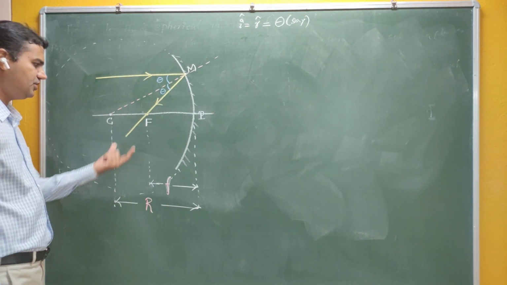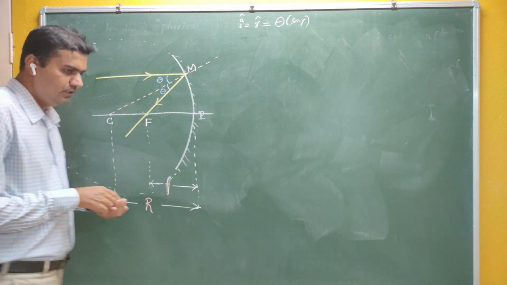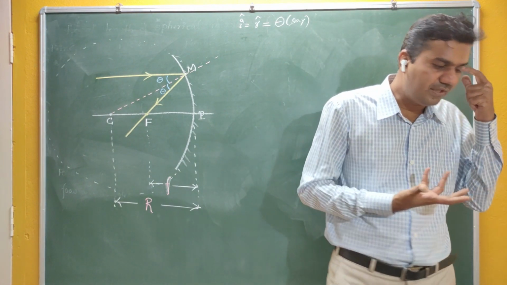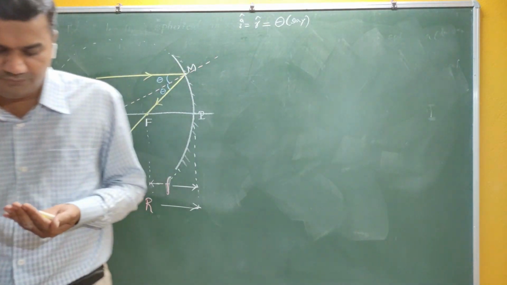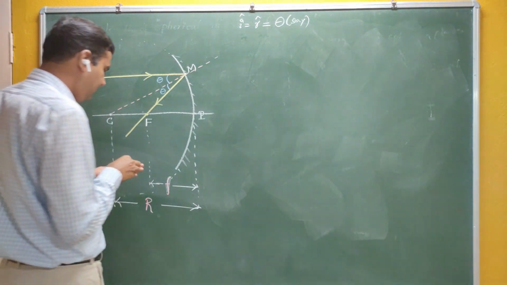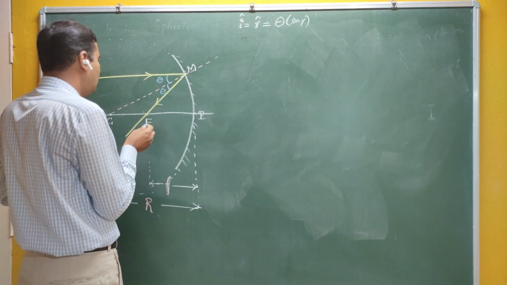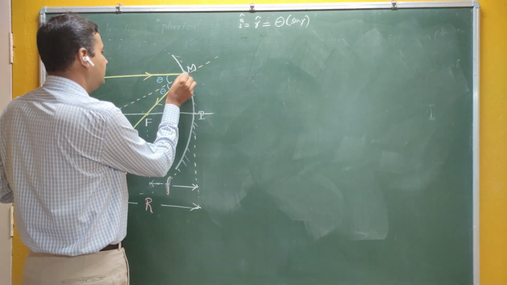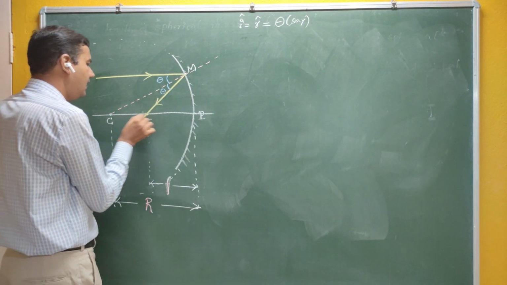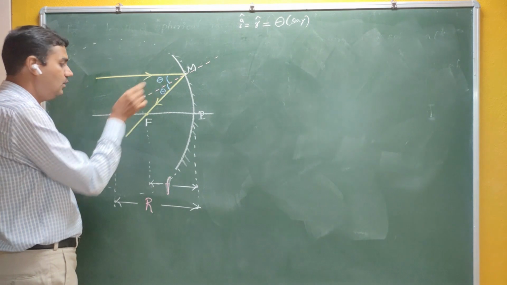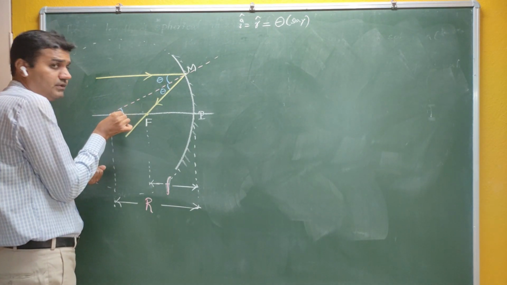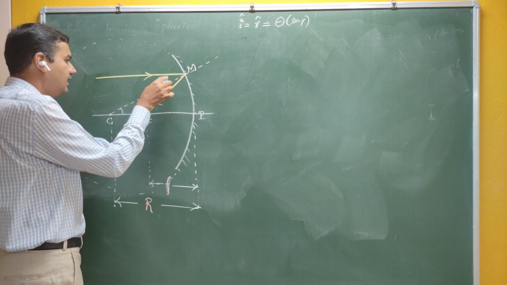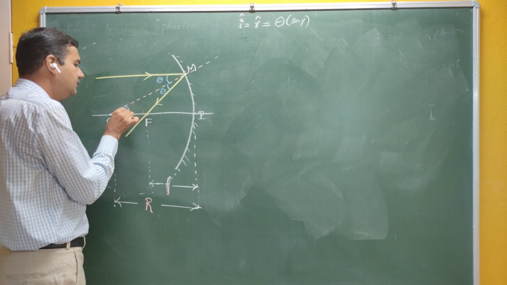Okay, so our main intention is to find the relation between f and R. As I said, it is ray optics, it is geometrical optics. We are using certain geometry to find the relation between f and R. See here, if this angle is theta, what about this angle? The basic properties of corresponding angles, alternate angles, and opposite angles. If this angle is theta, this angle is also theta. Is it correct?